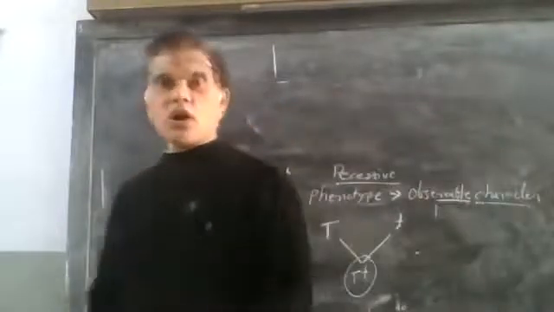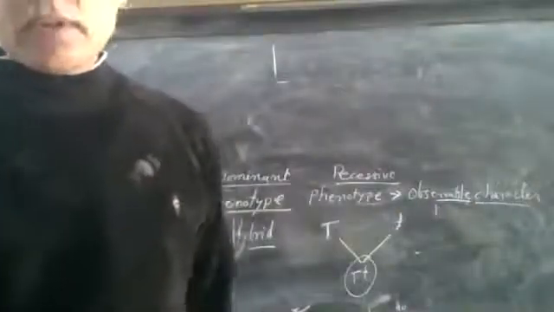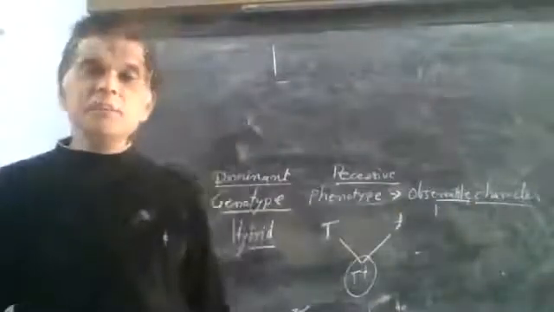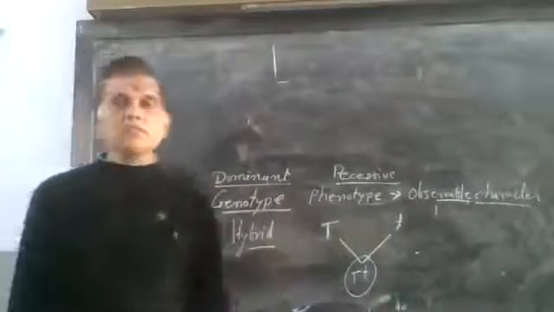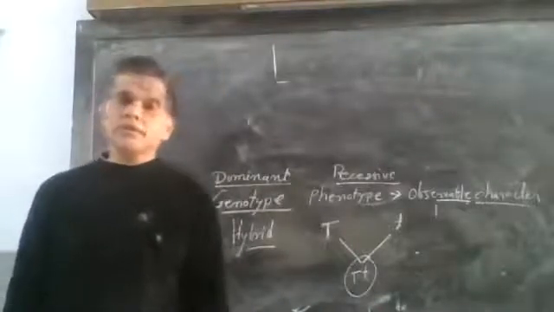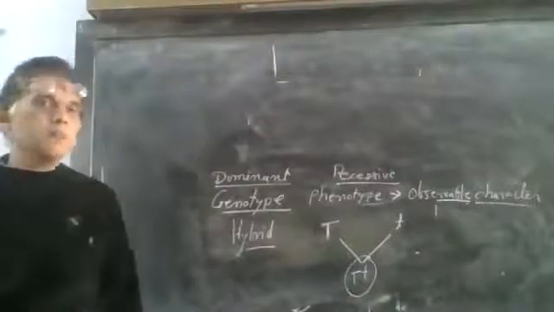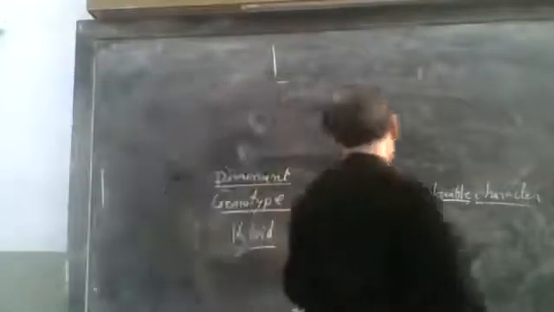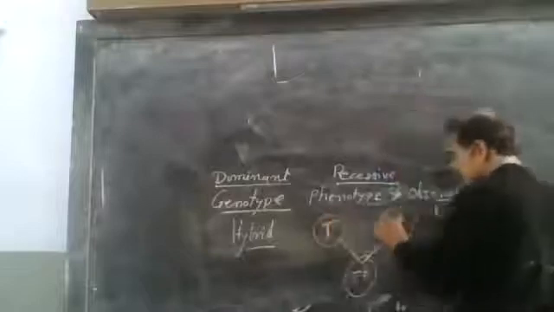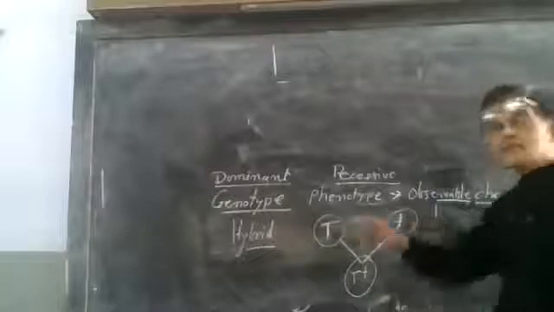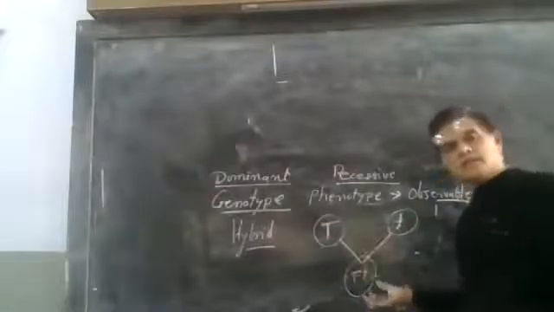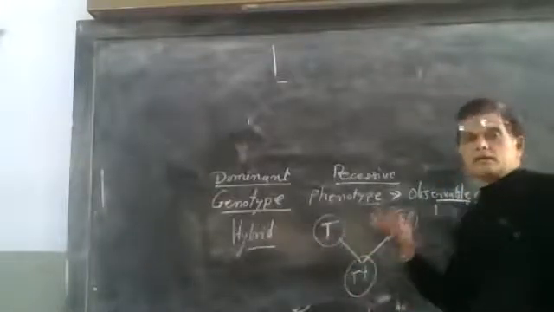This process is known as hybridization or cross, through which we produce a hybrid. The plants taken as capital T and small t are the parents.